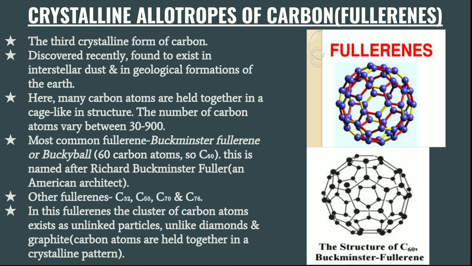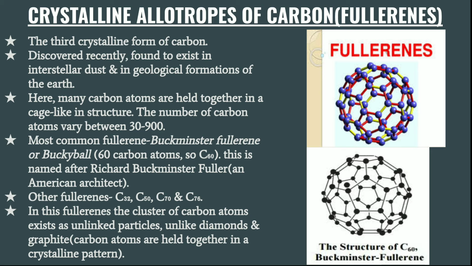Okay, here many carbon atoms are held together in a cage like structure. Okay, it forms the picture of the fullerene, a cage like structure. The number of carbon atoms may vary from 30 to 900. The most common fullerene is Buckminster fullerene or buckyball, you can say.